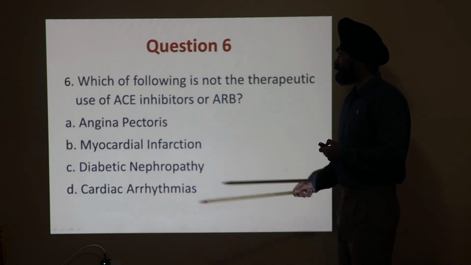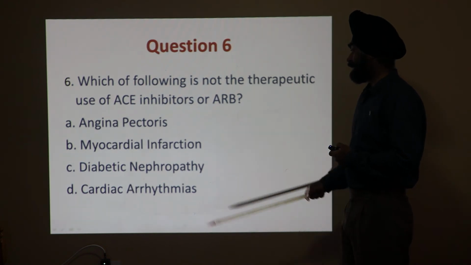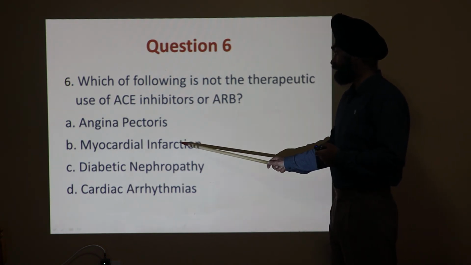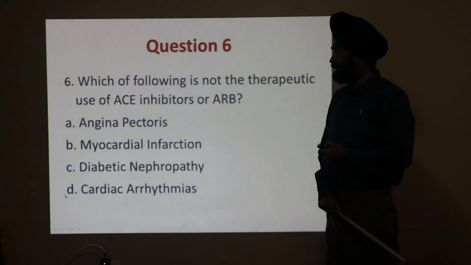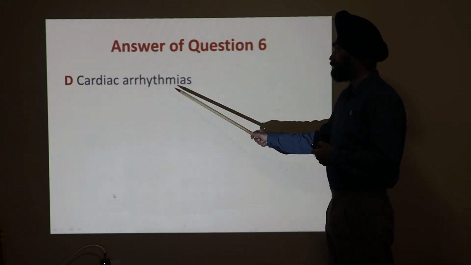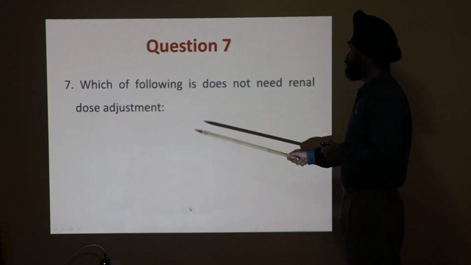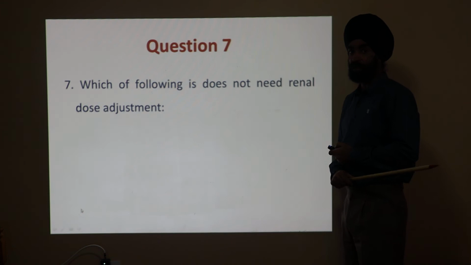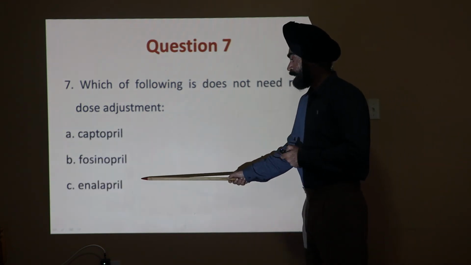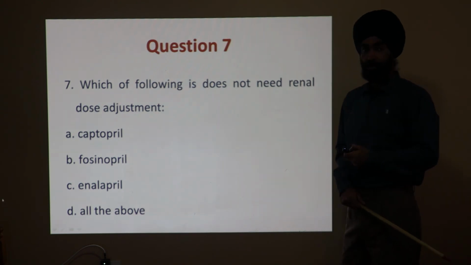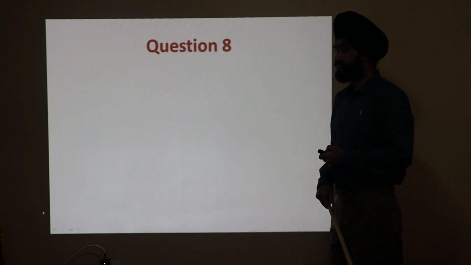Sixth question. Which of the following is not a therapeutic use of ACE inhibitors or ARB? Angina pectoris, myocardial infarction, diabetic nephropathy, or cardiac arrhythmia? The answer is arrhythmia. It is not used in the arrhythmias. Question number 7. Which of the following does not need renal dose adjustment? Captopril, fosinopril, enalapril, or all the above? And the answer is fosinopril.